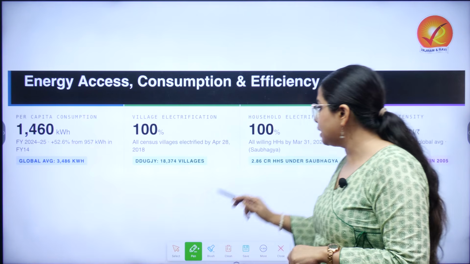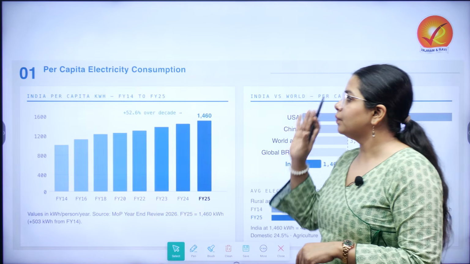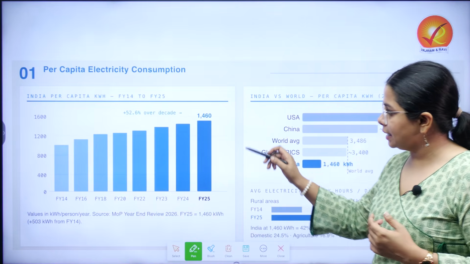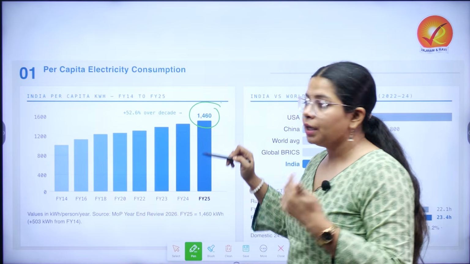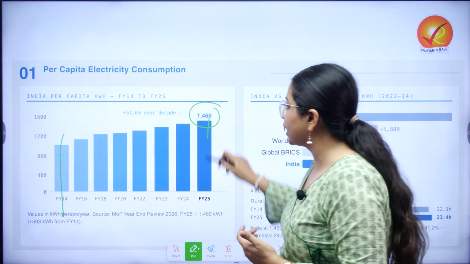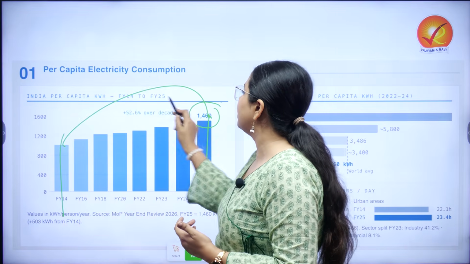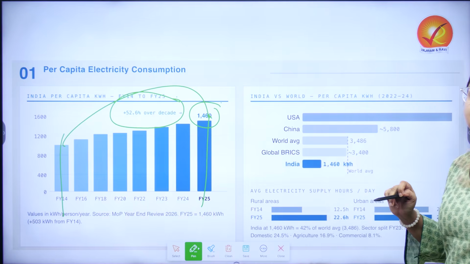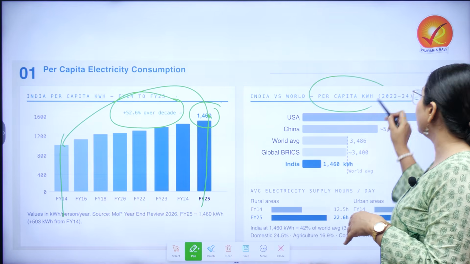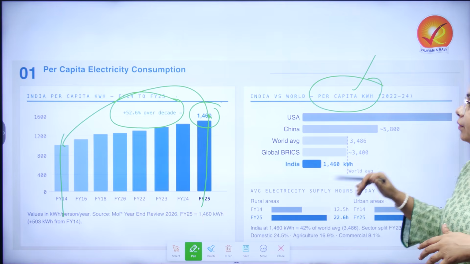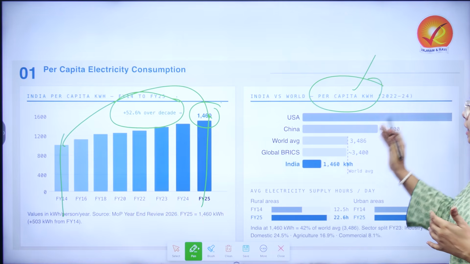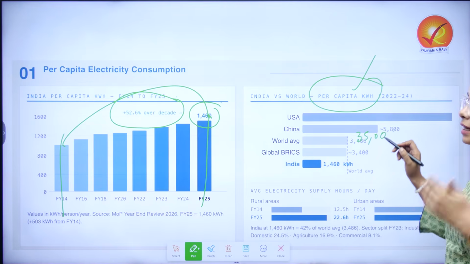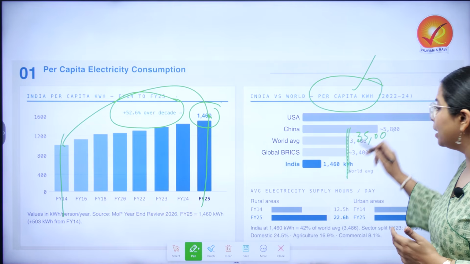Now let us move towards some comparisons and data as well. When we look at per capita electricity consumption, we can clearly see that it has improved over the decade. You can use two bars to mark it and show how the jump has been of 52.6% over the decade. If we look at the comparison of per capita kilowatt hour, India versus the world, the developed countries stand way above 3500, but India lags in terms of reaching the global average itself.